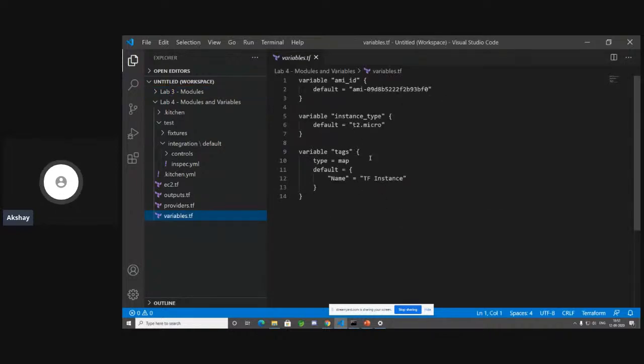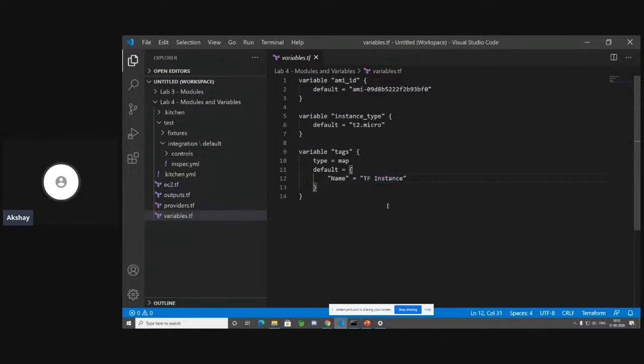Our variable file is very, very simple. It has an AMI ID as a variable. It has the instance type as a variable, but we have default values given over here. We have the default value of the AMI ID. We have the default value of the instance type being t2.micro. And then we have the tags variable. The type of the tags variable is map. And we have the default value over here, which is Name, and the value is TF instance. So this is how you declare a variable in Terraform.